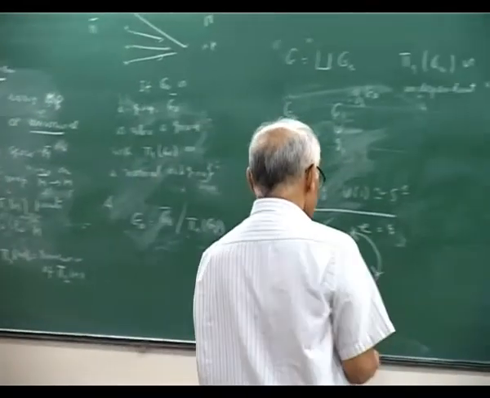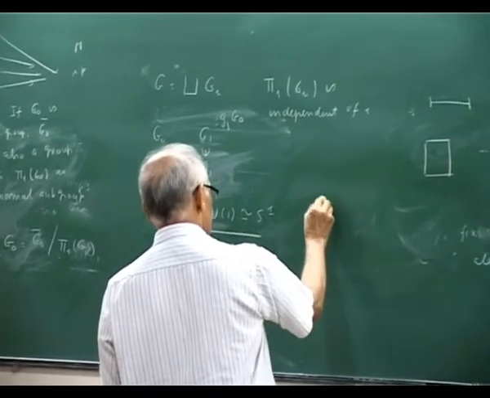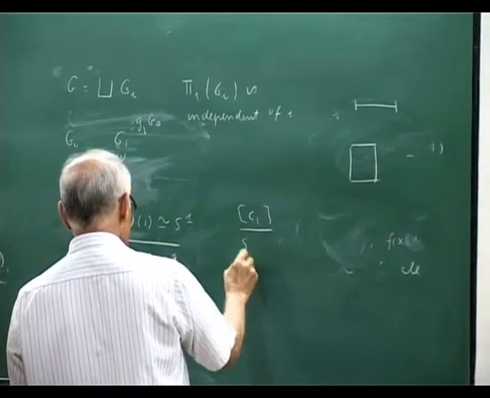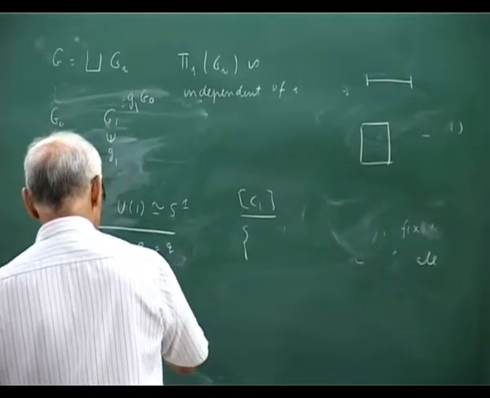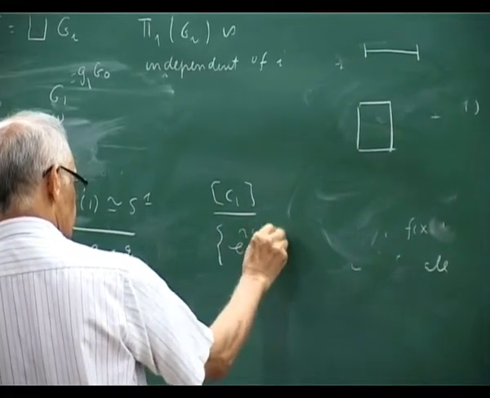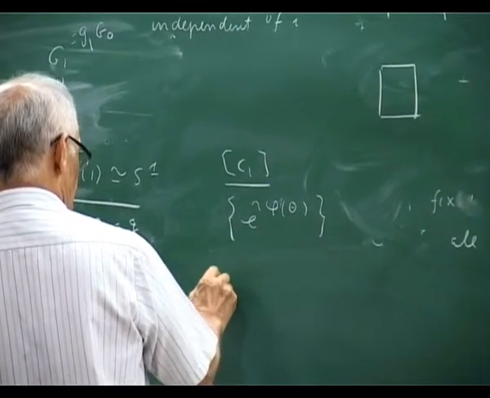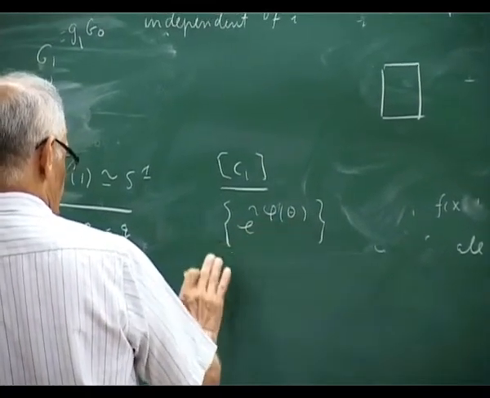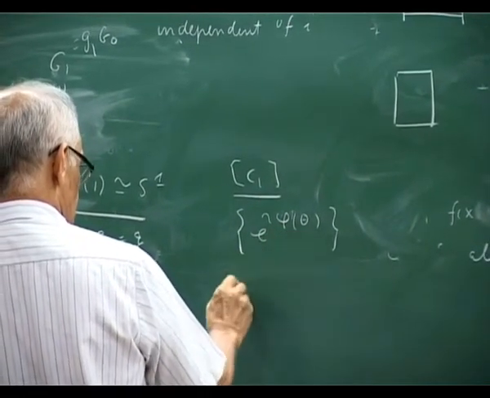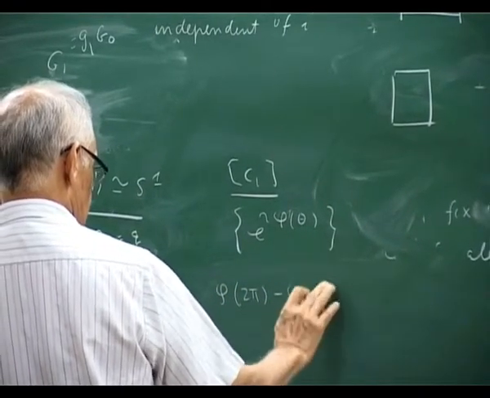So I choose this. Then you can see that a closed curve. Let me consider the class C1. I'll write it as some closed curve. This, let's say, is exponential i theta. This is exponential i phi of theta, where phi of theta is defined only mod 2 pi, right? So phi at 2 pi minus phi of 0 is 0.